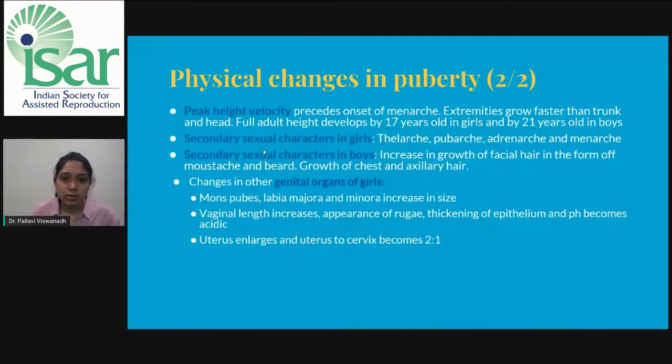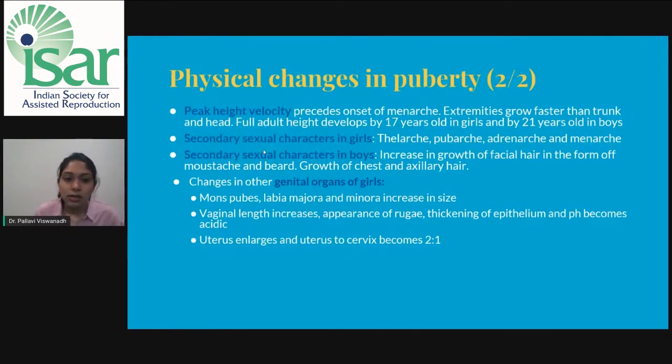Peak height velocity precedes the onset of menarche. Extremities grow faster than the trunk and head. Full adult height develops by 17 to 18 years in girls and around 20 to 21 in boys. There is growth of secondary sexual characters in girls like thelarche, pubarche, and adrenarche. Secondary sexual characters in boys are the increase in the growth of facial hair in the form of beard and mustache. There is a growth of chest and axillary hair as well.